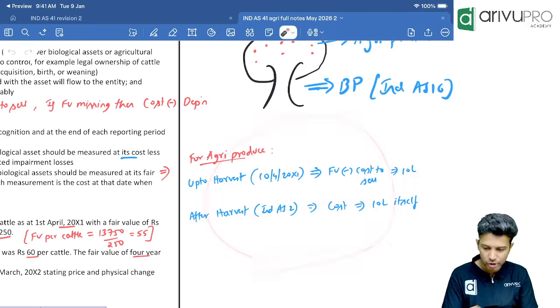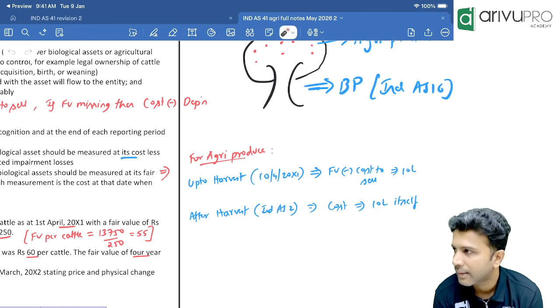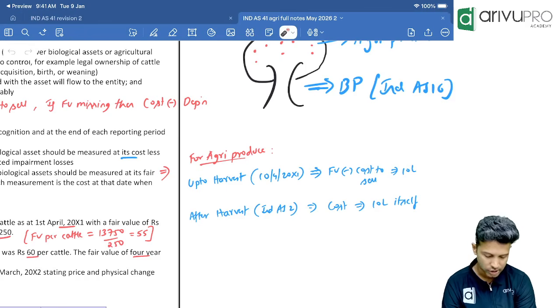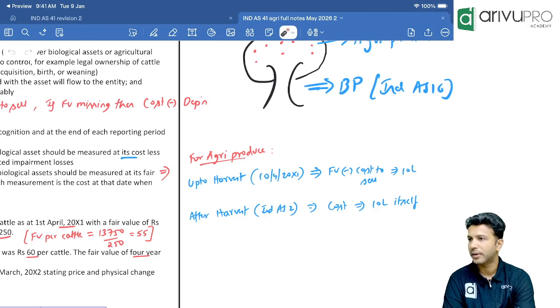This is the approach. I'll give you a minute in case you have any reservations. Ask. If you're through, we will move forward.